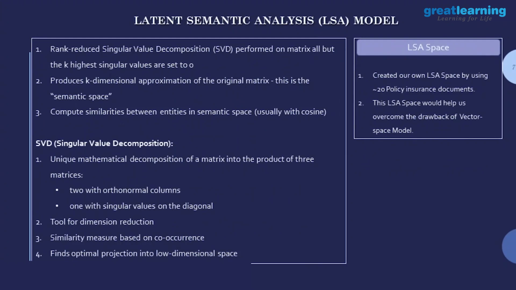So this is basically a vector space model. Latent semantic analysis is also a similar model built on the cosine similarity itself, but it doesn't build the term document matrix with the document given as an input.